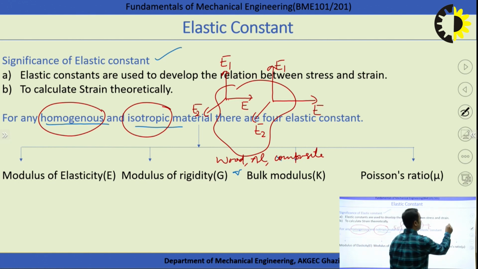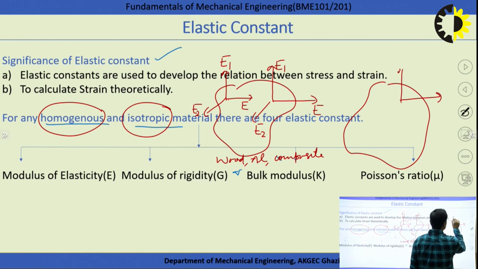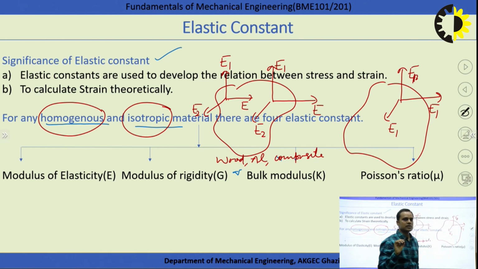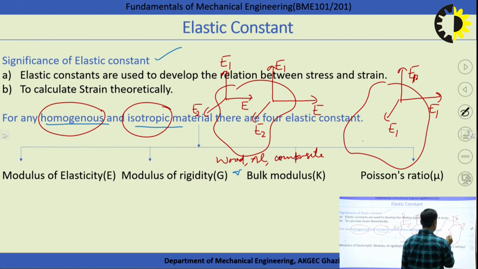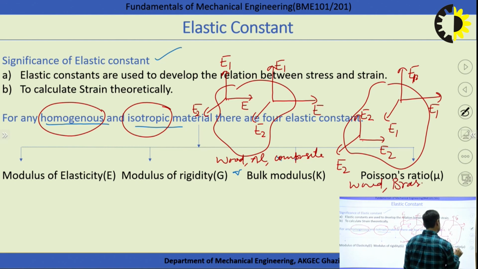Isotropic. The meaning of isotropic means material constants are the same in all the directions. Suppose if this is E1, means all constants, elastic constants or material constants are the same in all the directions. They may be different. Suppose if I am considering another point, so the value may be E2, but in each direction they may be the same. Just like these are also the example of wood, brass and different composite and alloy we can consider under these,